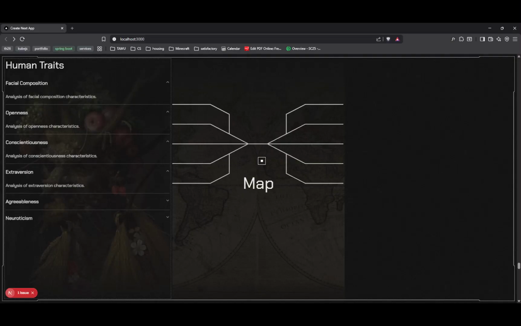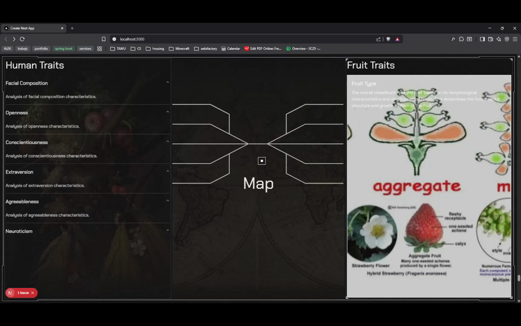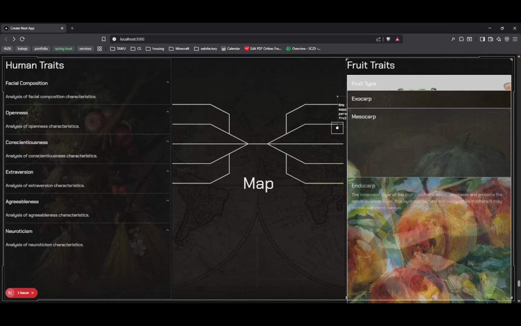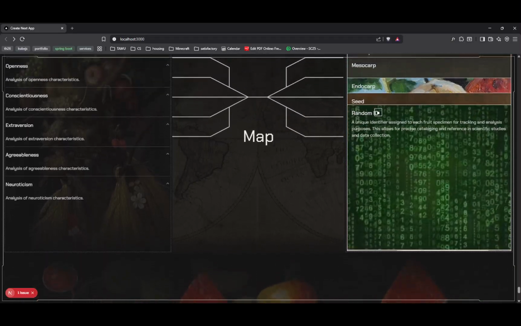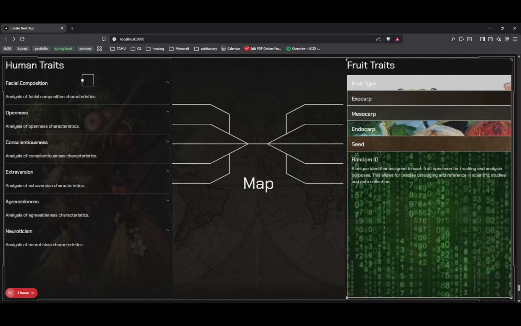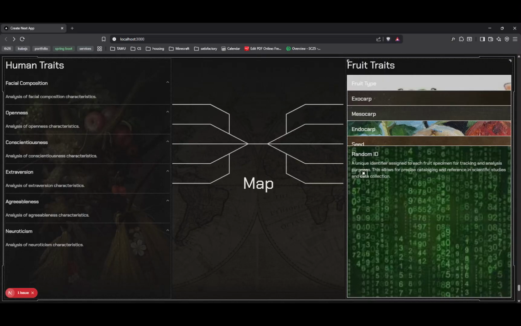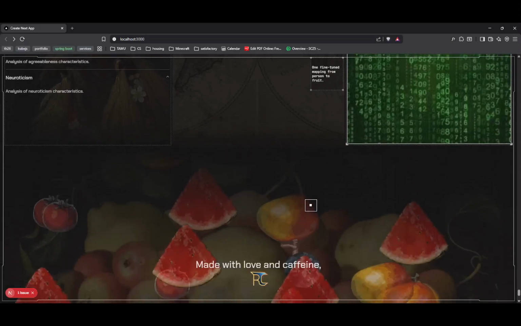Then we put it through a mapping function so that they can influence the different fruit types, as well as the sections of the pericarp and the seed and various other factors. Additionally, an image taken of the person's face is encoded or hashed into a random ID that also provides further identity and uniqueness to the fruit itself.